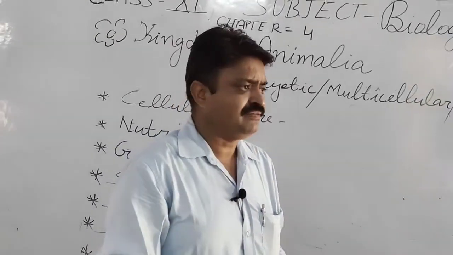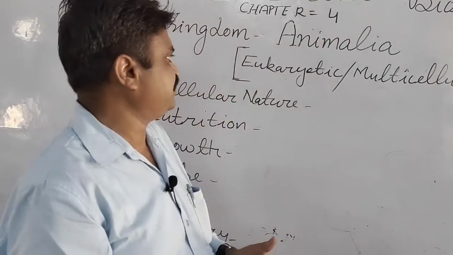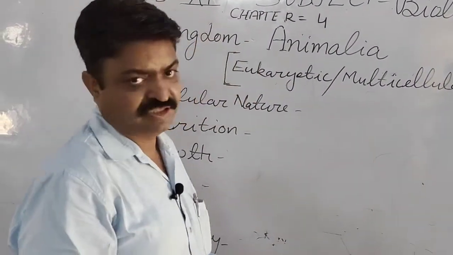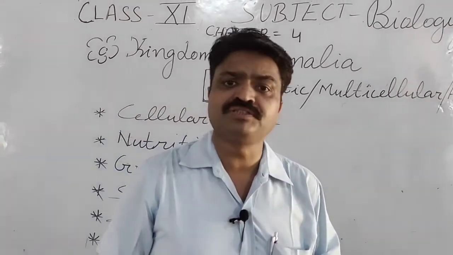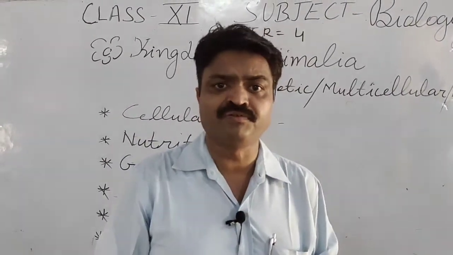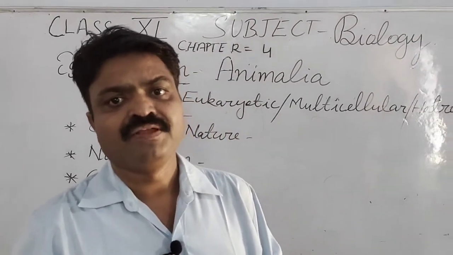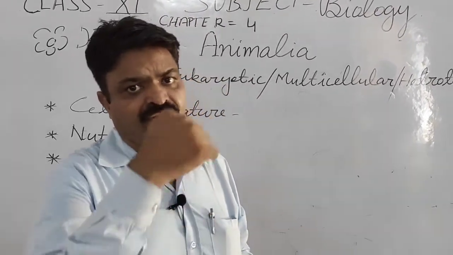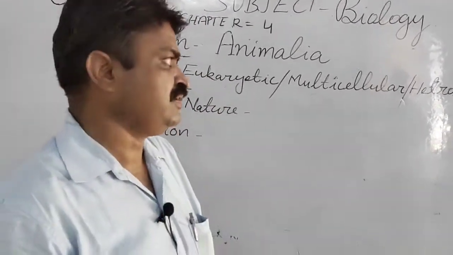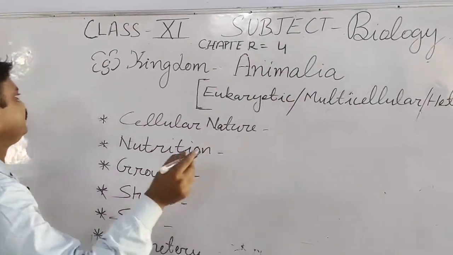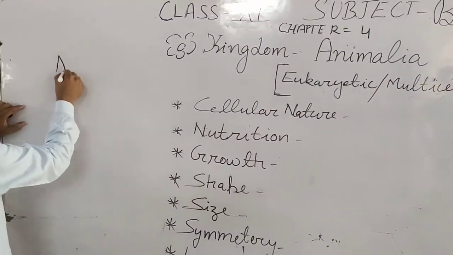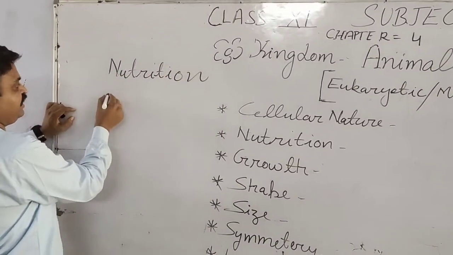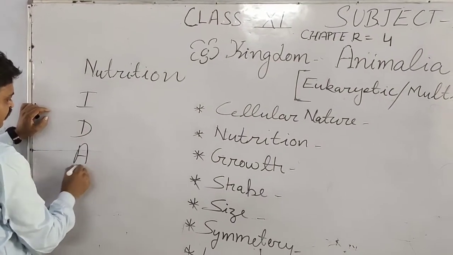Kingdom Animalia is the group of living organisms that have the eukaryotic cell and are multicellular in nature. And generally which mode of nutrition, student, do they have? They have heterotrophic mode of nutrition. Means they take the food and that food is processed by different processes. If we speak about the nutrition, then these are the main steps that take place. And what are they? I, D, A, A, E.